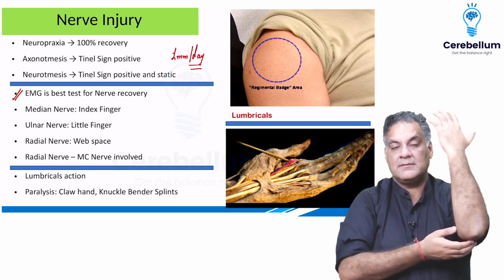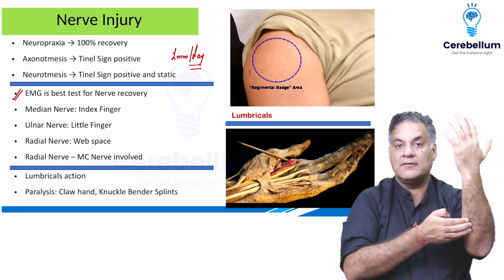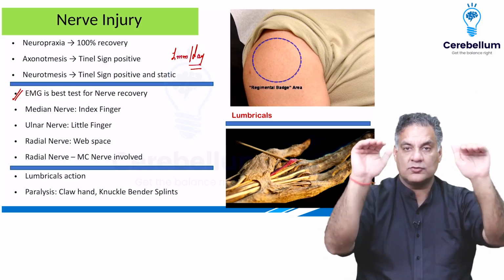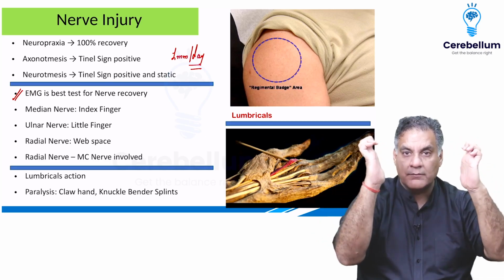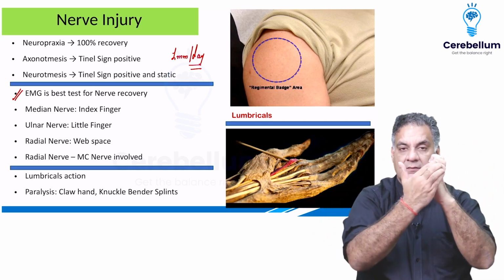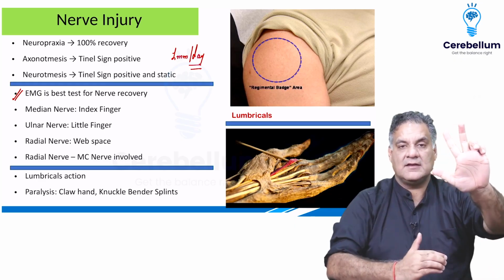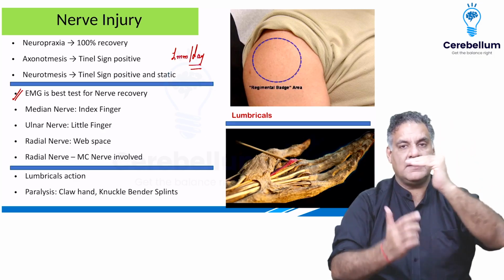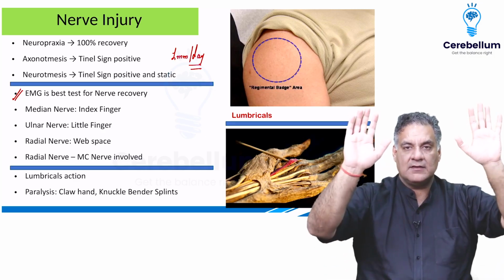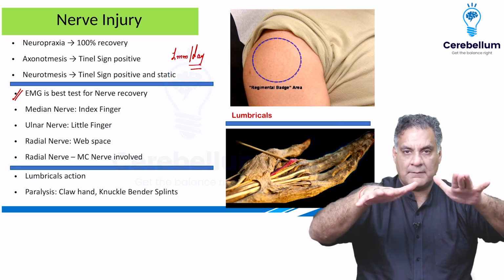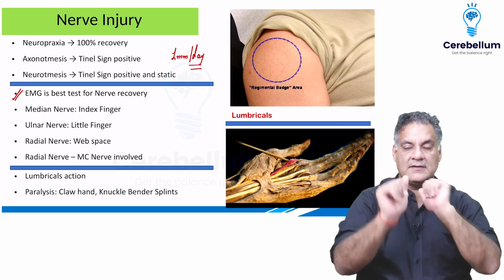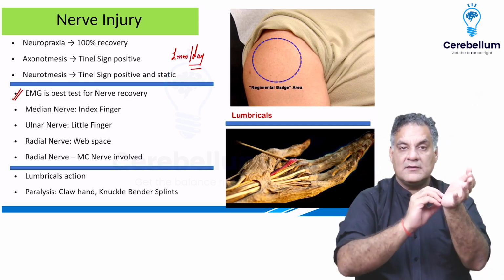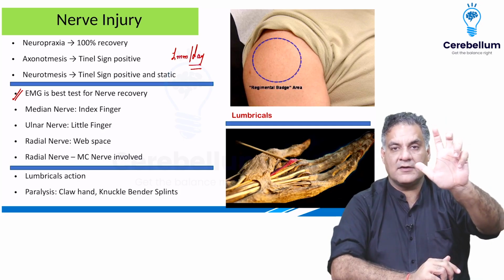Coming to next, behind the medial epicondyle, the ulnar nerve, supplying the third and the fourth lumbrical. The action of lumbricals is flexion at MCP and extension at interphalangeal joints. The paralysis causes hyperextension of MCP and flexion of interphalangeal joint. This is an ulnar claw hand. And you correct it with a knuckle bender splint, bending the knuckles. Whereas in the wrist drop, you do it by uplifting it, called as a cock-up splint for the radial nerve palsy. Similarly, for median nerve, it is around the wrist joint, causing the claw hand on first two fingers.